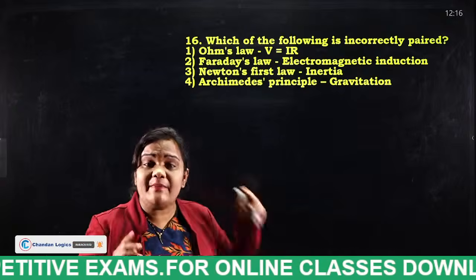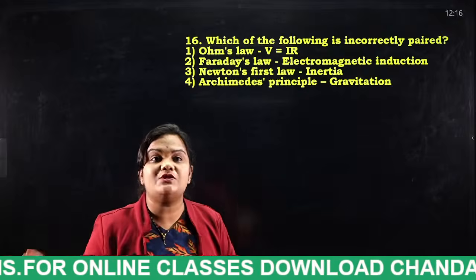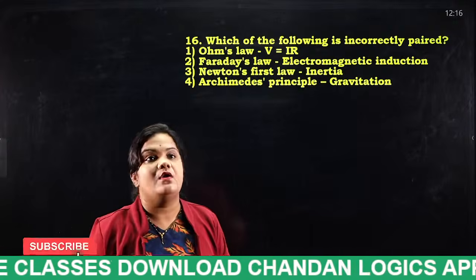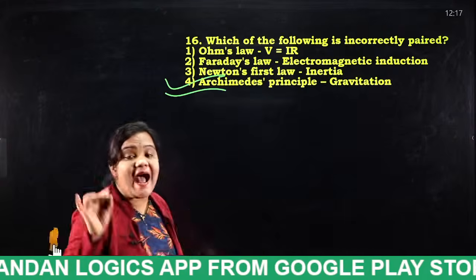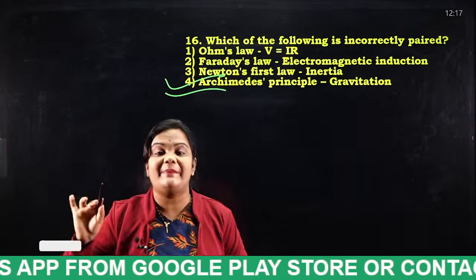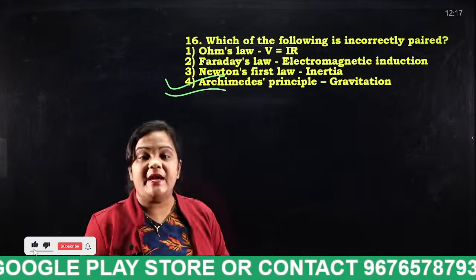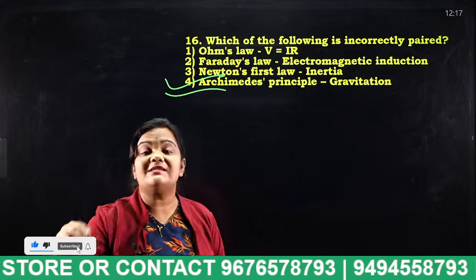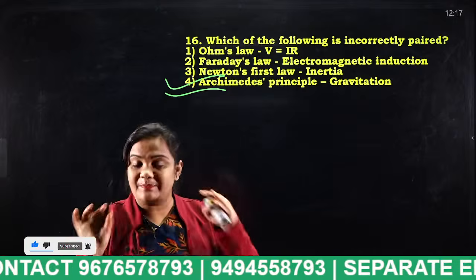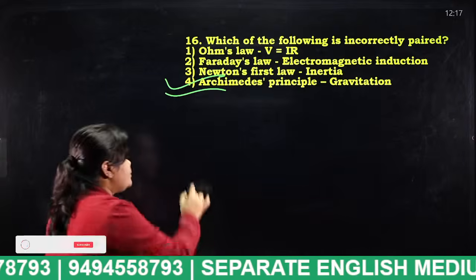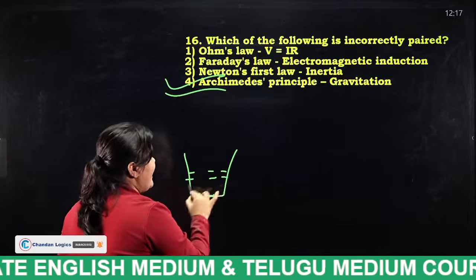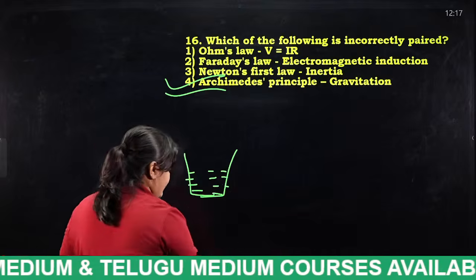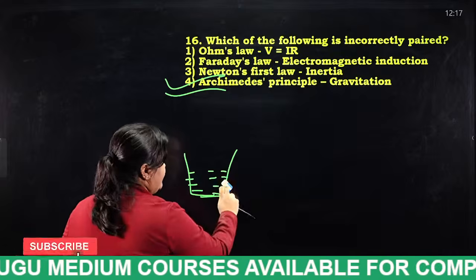This Archimedes principle does not depend on gravitation. So option 4 is the wrong pair. Why? Because Archimedes principle does not depend on gravitation. It depends on buoyancy and fluid displacement. I have explained this many times, and I will explain it again and again. Take a bucket, fill it with water.